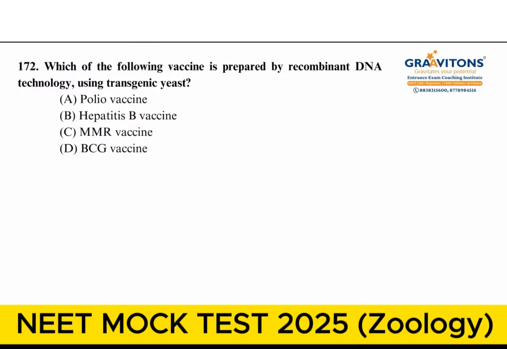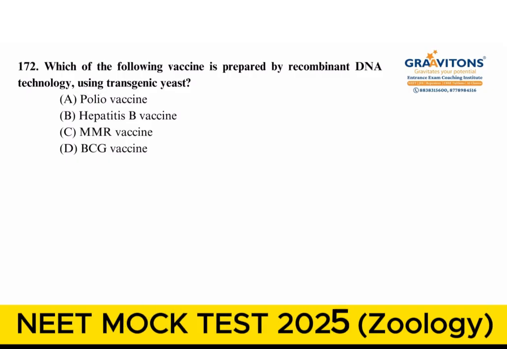The next question, which of the following vaccine is prepared by recombinant DNA technology using transgenic yeast? Direct question line from our textbook. Okay, so from transgenic yeast, rDNA technology is used to prepare the hepatitis B vaccine.